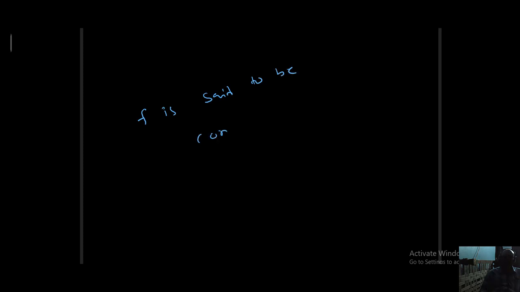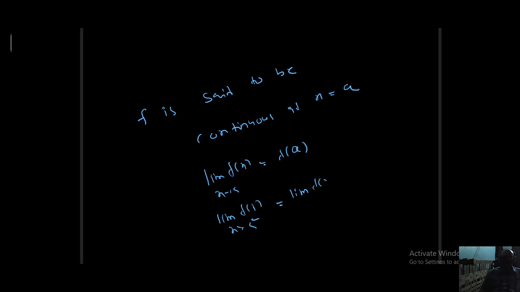Listen students, a function f is said to be continuous at x equal to a when the limiting value of f of x, where x is tending to a, is equal to the functional value at x equal to a, or f of a. In other words, the limiting value of f of x as x tends to a minus should be equal to the limiting value of f of x as x tends to a plus, which should be equal to f of a. Then only you can say that the function is continuous.